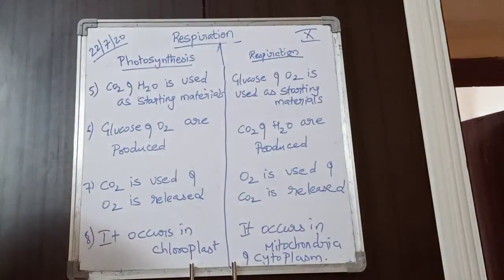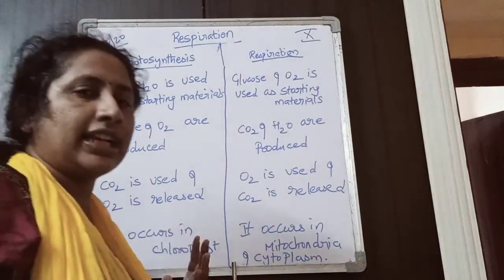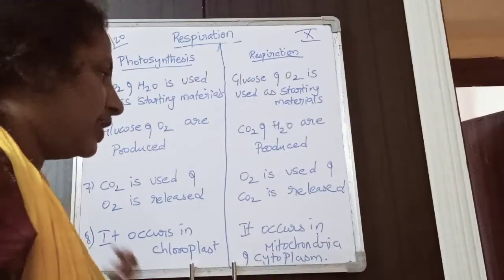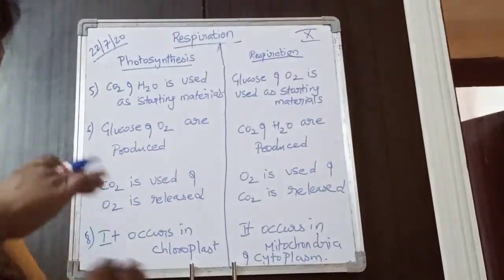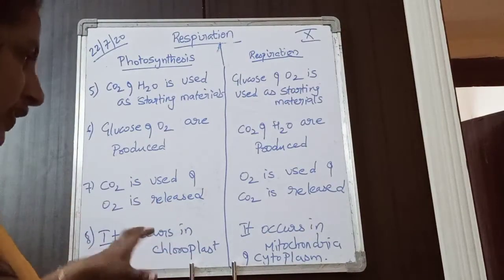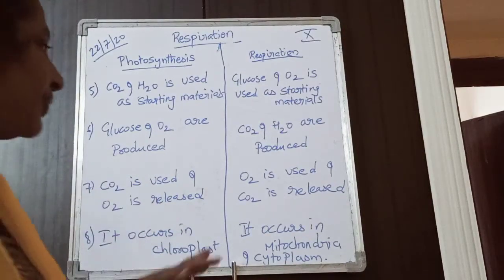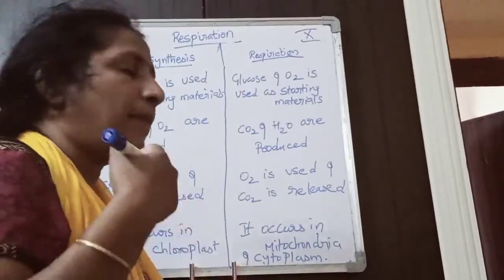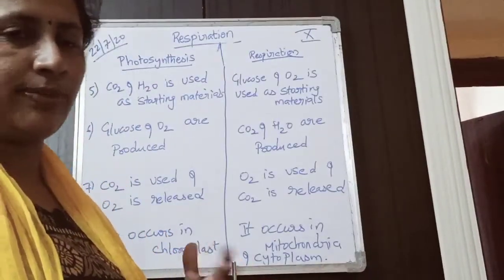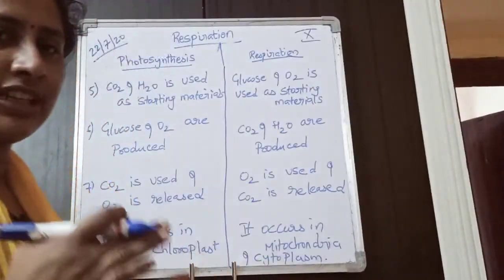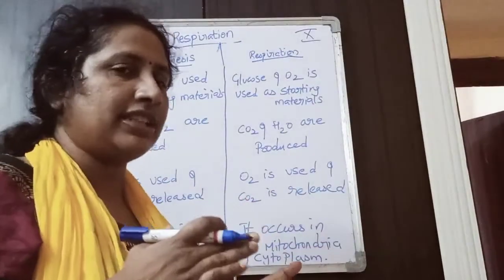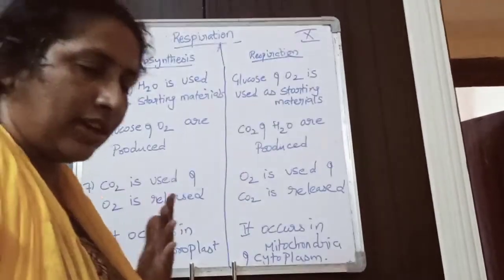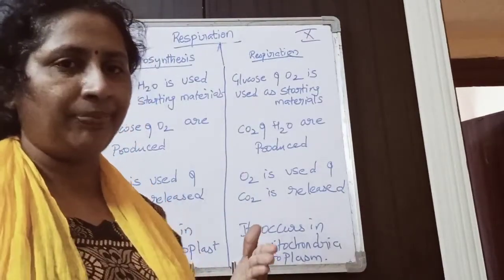Next, where does photosynthesis occur? It occurs in the chloroplast of the cell. In any other part it will not occur, only in the chloroplast. Where does respiration occur? Respiration occurs in the mitochondria and cytoplasm. The first part of respiration, anaerobic respiration, occurs in the cytoplasm.